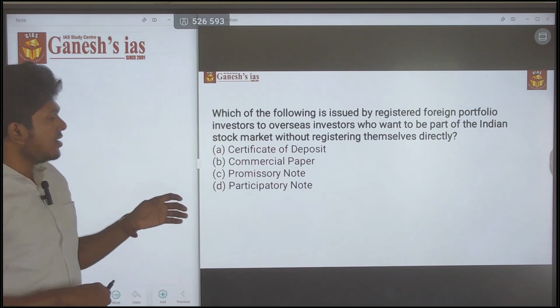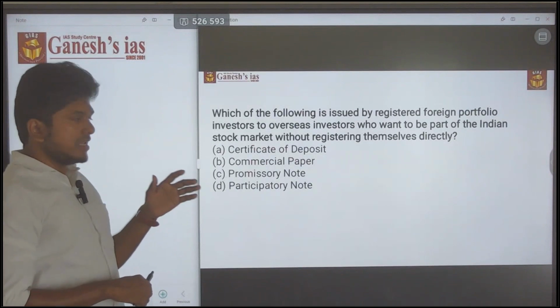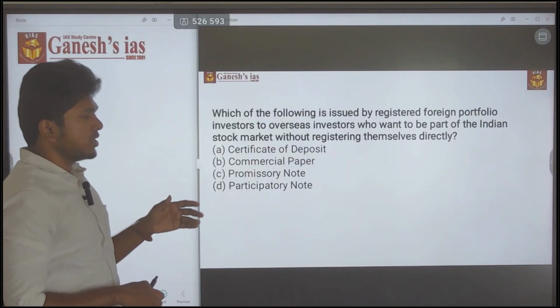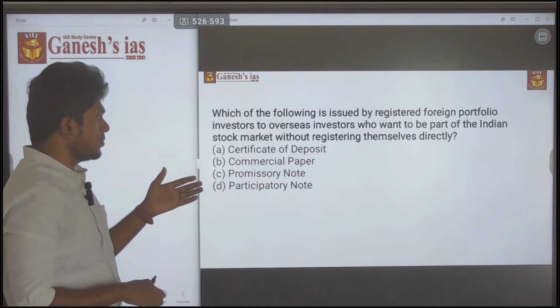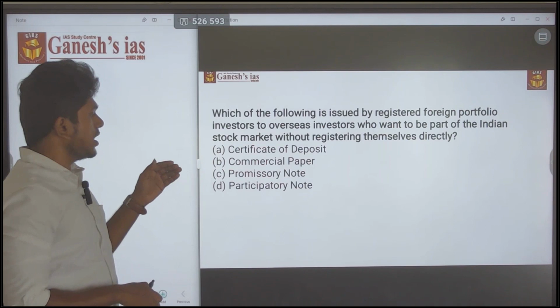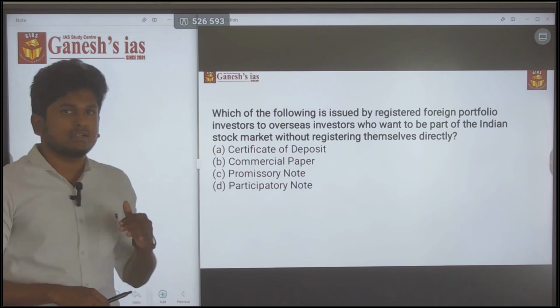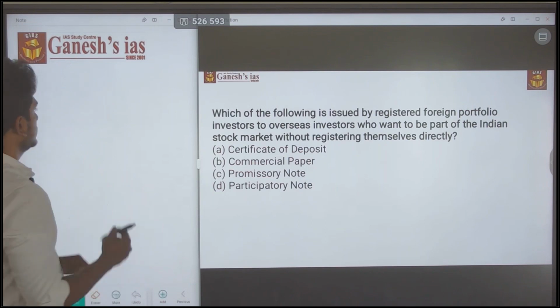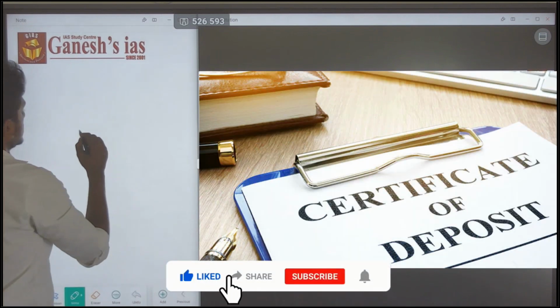Already, in the previous discussion itself, we discussed the certificate of deposits, then the commercial papers, the promissory notes and the participatory notes. All these things were discussed. So once again I am going to discuss it. First thing, certificate of deposit.